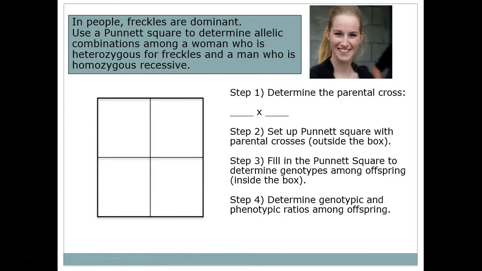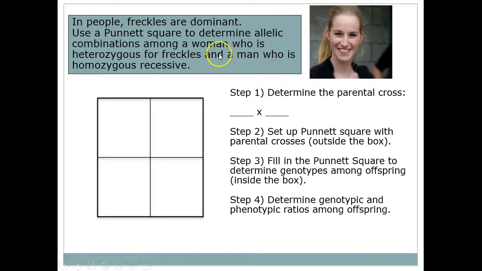Here are some examples for y'all to practice with. In people, freckles are dominant. Use a Punnett square to determine the allele combinations among a woman who is heterozygous for freckles and a man who is homozygous recessive for freckles. So freckles are dominant, so I'd say freckles is a capital F, and no freckles is recessive, so I'd do that as a small f.